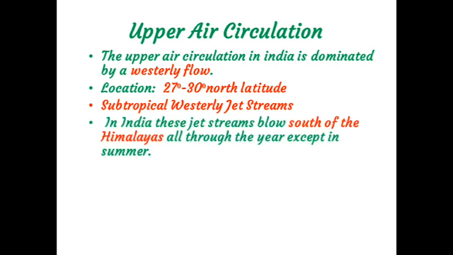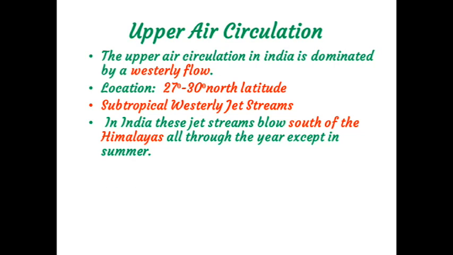In India, these jet streams blow south of the Himalaya, that means the interior part of our country, all through the year, except in summer.